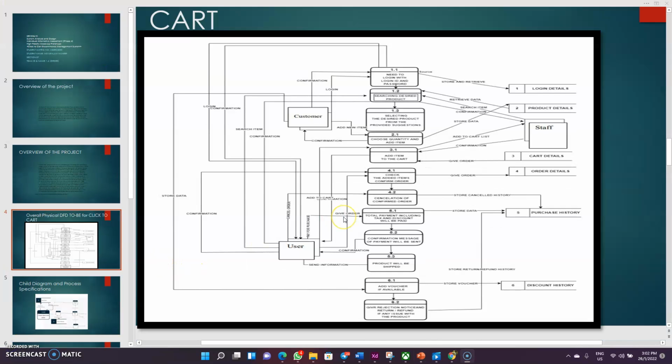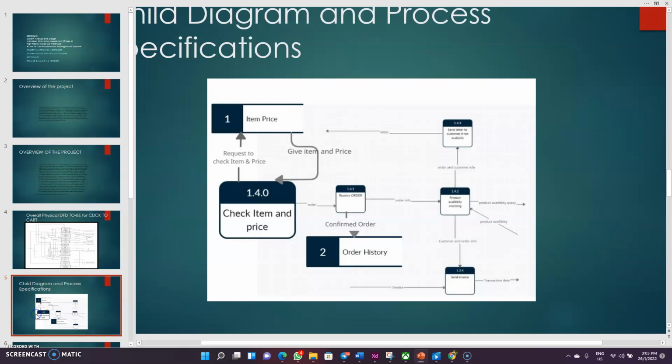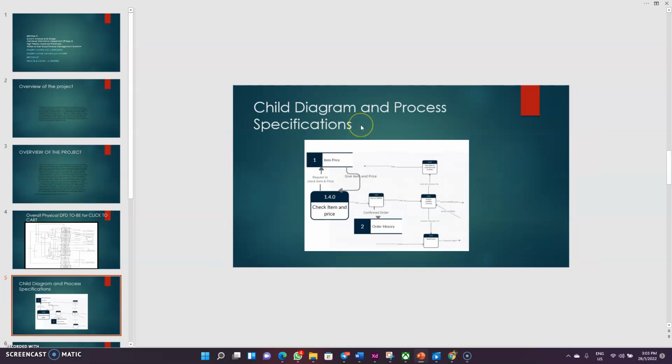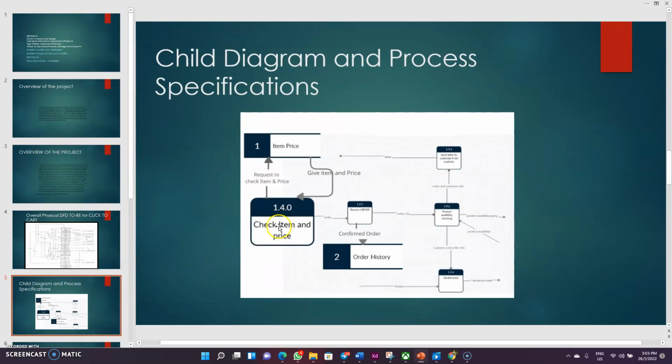So in the order item, you can see there is an option of cancellation of confirmed order, then the confirm order thing. After adding to the cart which I choose to buy, there are a lot of things to do in order, like confirm order, cancellation of order, then the payment after ordering, then send invoice, etc. etc. That is what the physical DFD shows.